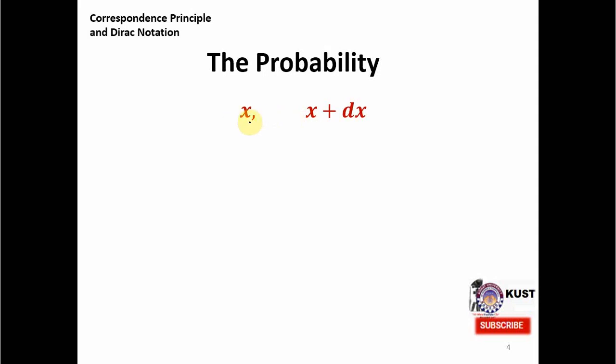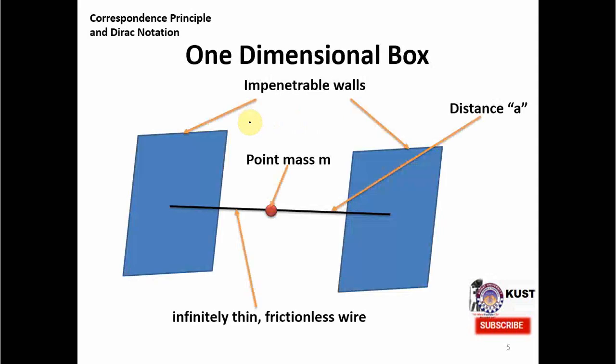So let me make a schematic diagram of it in this one-dimensional box. Let us consider these are the limits of the interval. It starts at x and it goes to x plus dx. In this interval, we want to know the probability of finding the particle at any point inside this interval.